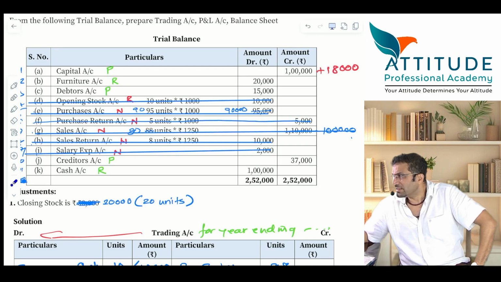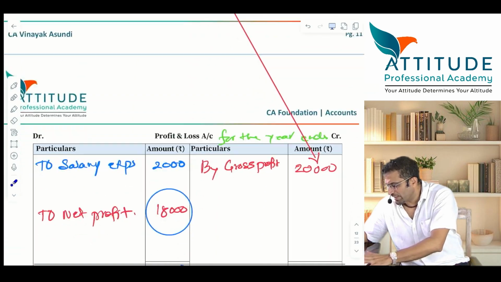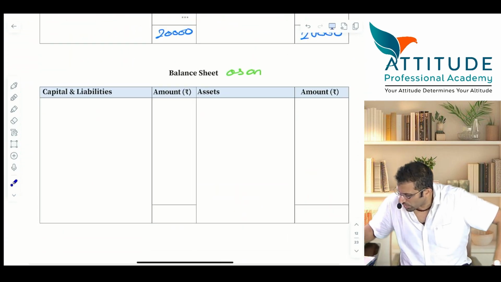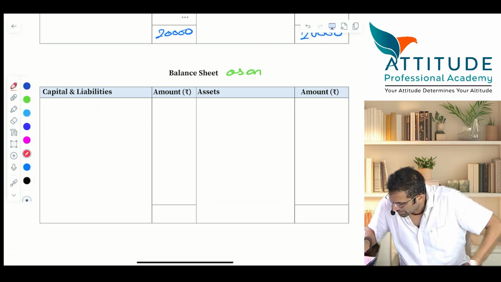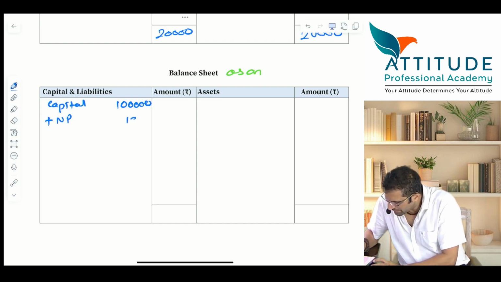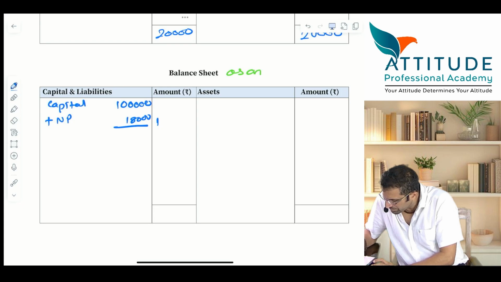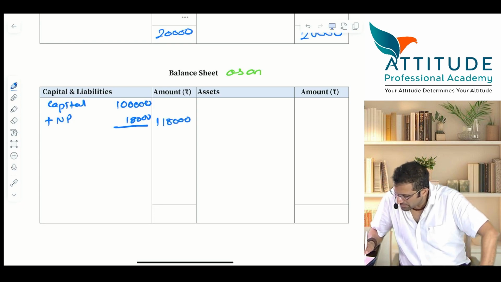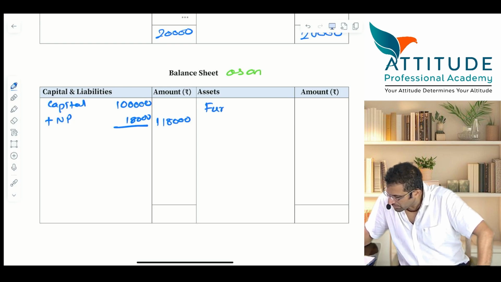Shall we update? Okay, please help me once again. You have done it. Now you help me out. What should I write here? Once again, tell me. Fast. Capital, 1 lakh plus net profit 18,000. Outer column 1,18,000. Next, furniture. How much? 20,000.